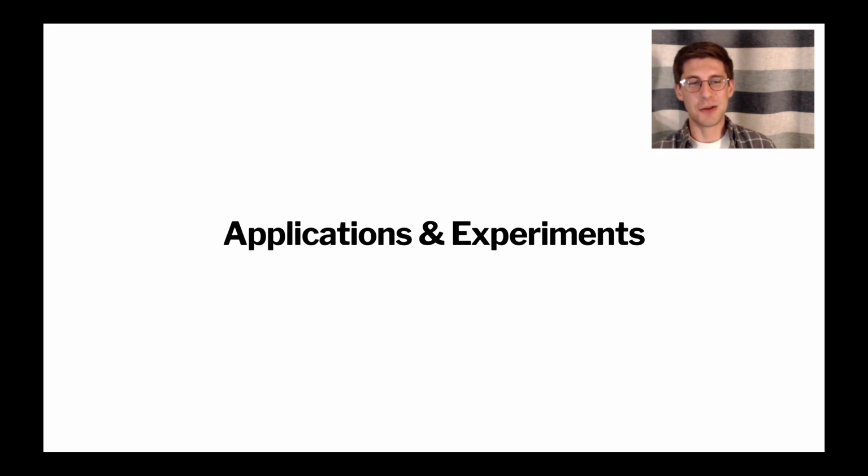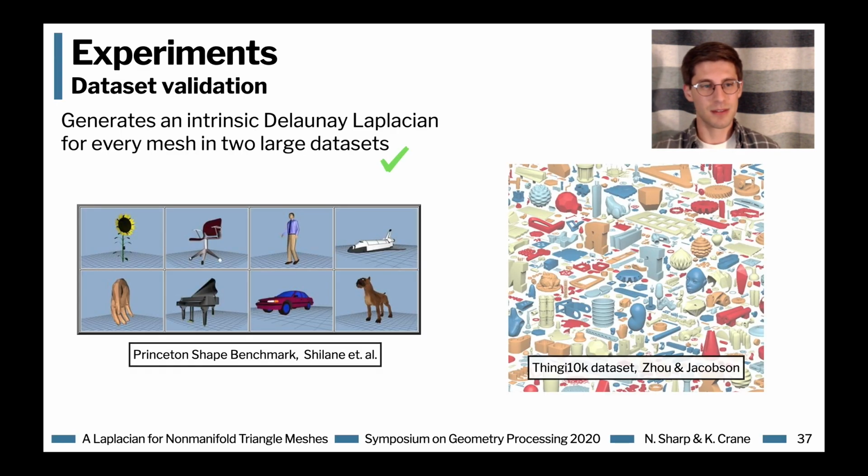So let's look at a few applications and experiments making use of our tufted Laplacian. First, we quite simply just validated this on some data sets. So on two large data sets, which include thousands of non-manifold and numerically degenerate meshes, we're able to generate an intrinsic Delaunay Laplacian, which has a maximum principle on every single mesh.